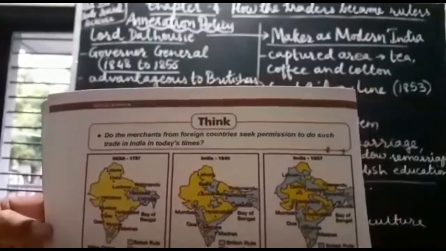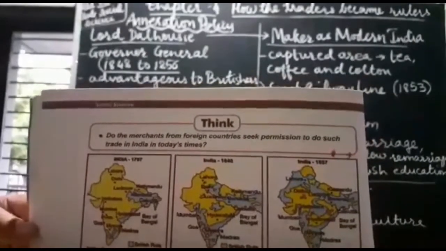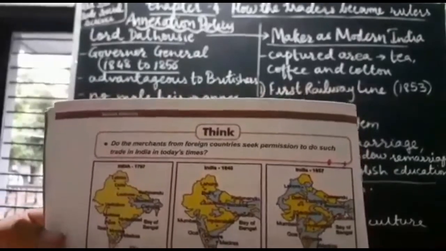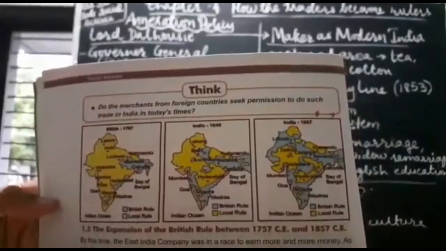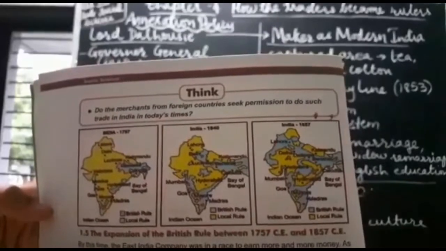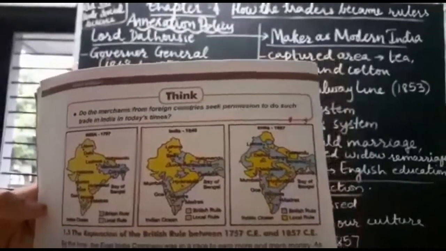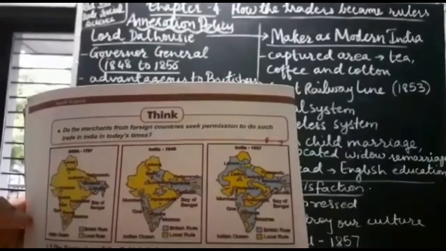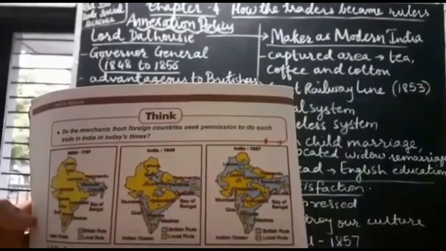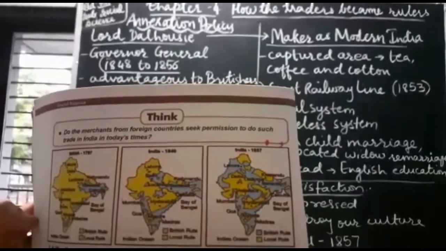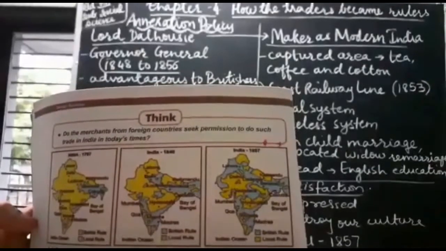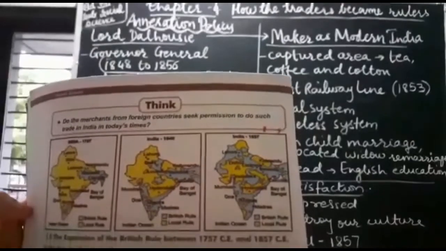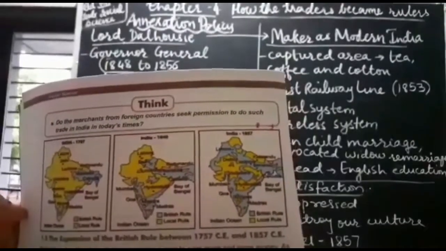In the second map, that is 1840, the blue area increased. From East India you can see the south part of India was conquered. And slowly and gradually from south they moved towards north. Pakistan, which was a part of India during that time, from there North India, East India, parts of South India, these all were conquered by 1857. So this is how they increased their territory in India.